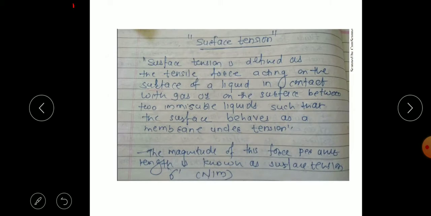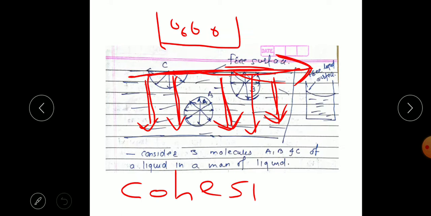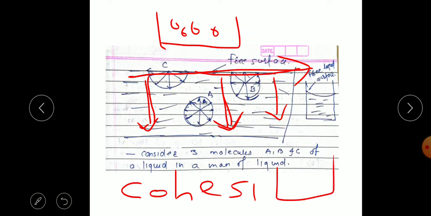So we consider surface tension as the tensile force acting on the surface of a liquid, which may be in contact with a gas or may be the surface between two immiscible liquids. Immiscible liquids are those that cannot be mixed with each other, for example oil and water.